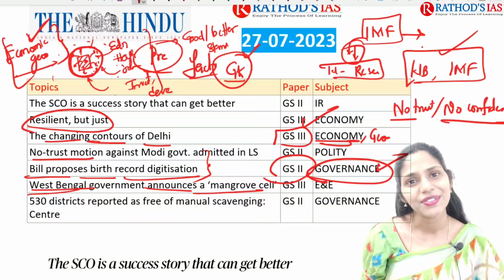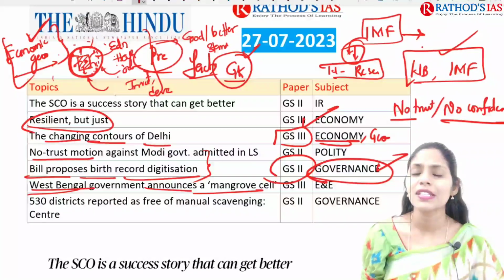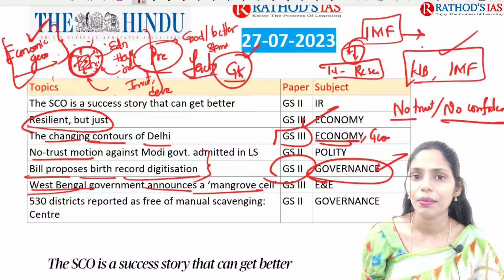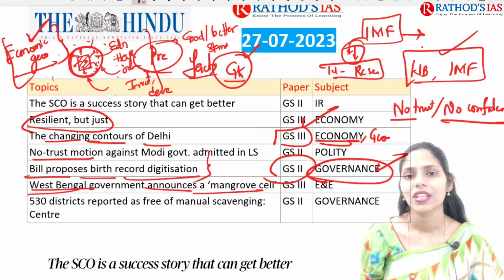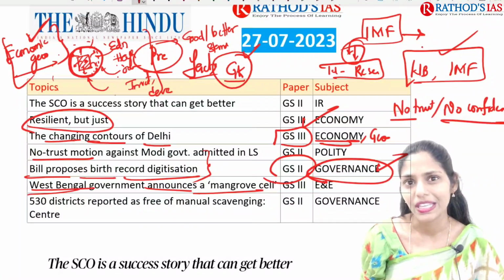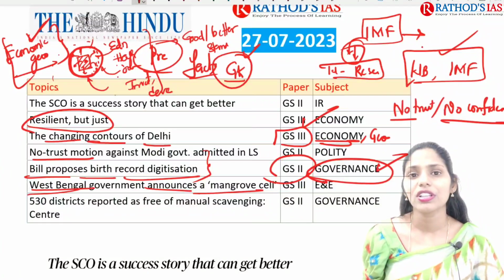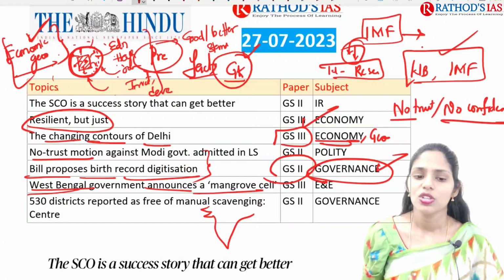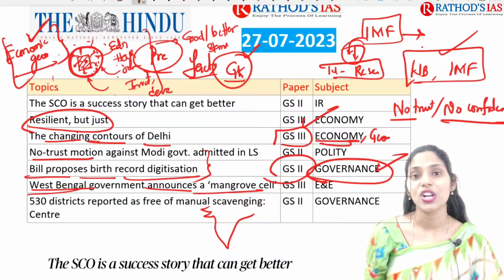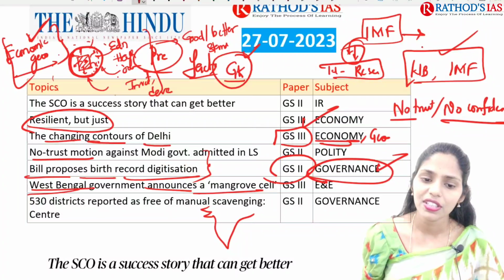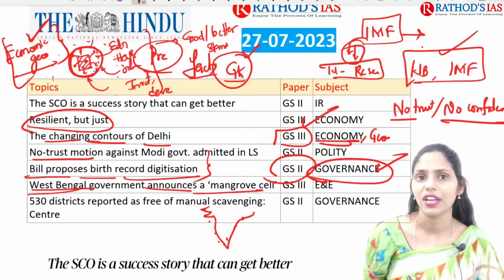And the next topic is the West Bengal government announcing a mangrove cell. So what are these mangroves? Mangroves are trees which are mainly present in the intertidal region. And why are they special? Because they have the capability to tolerate salt or saline water, and they can even live in water in damp areas or swampy areas. And if you're talking about the Indian context, why are these mangroves important? As you all know, India has a long coastline. India is a peninsula, so we have mangroves across the coast of India.